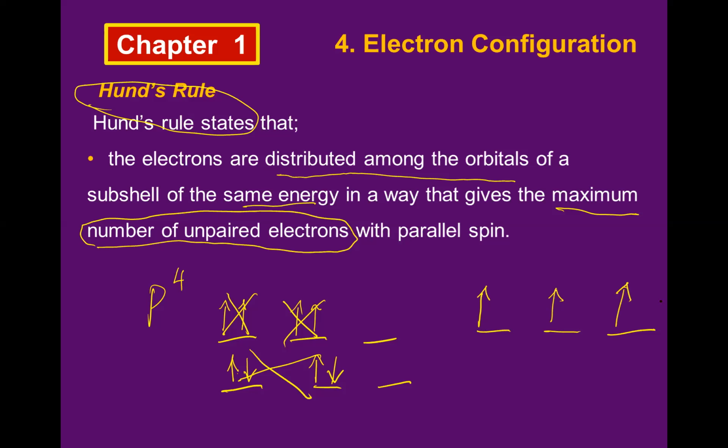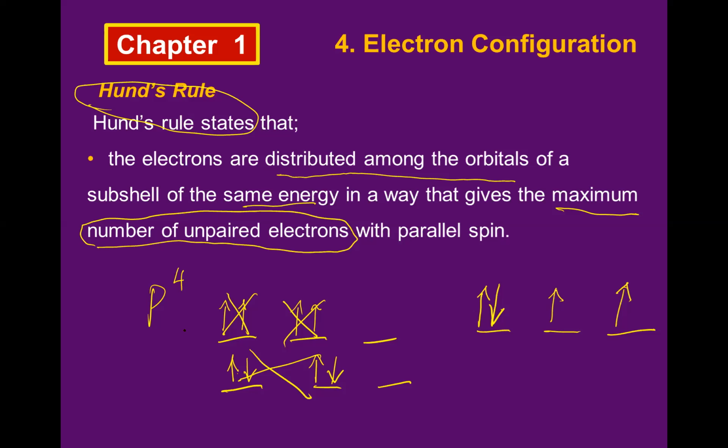Okay? After I do this, if I still have 4 electrons, then I will make it down. Then it is true. I will pair it. So before you make the maximum unpaired, you cannot make it paired. Sebelum kalian membuat dia maksimum dulu tidak berpasangan, kalian tidak bisa memasangkannya. You cannot make the electron paired before you make it maximum unpaired.